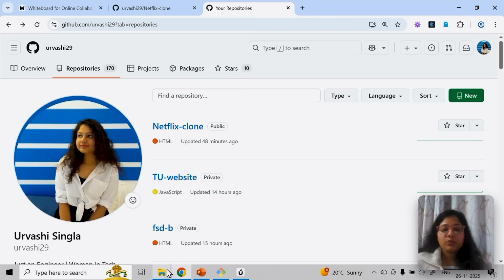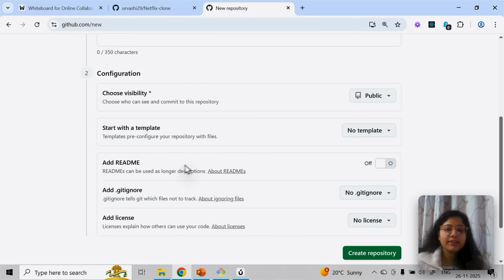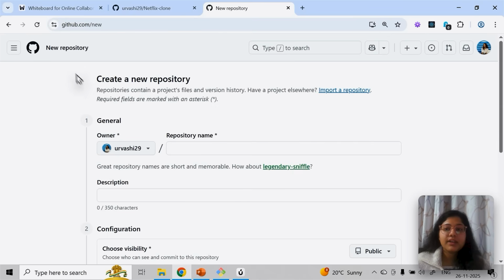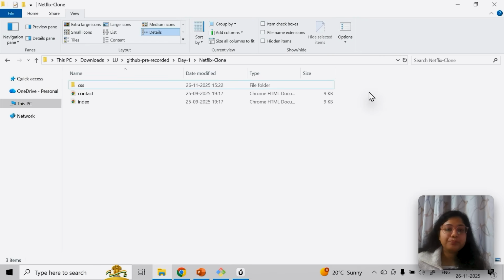So how do you create this? If you remember, when I was initially doing the setup, I was able to see the add readme file option. When you create a new repository, you have this option of adding a readme right here. If you enable it, the readme file is added. But I told you to prefer not to add anything from GitHub, because if you add something on GitHub, it is not present locally, so you have to do git pull and then get the latest code, all of that. But now what I'm trying to say here is that we will add it from here, from local.